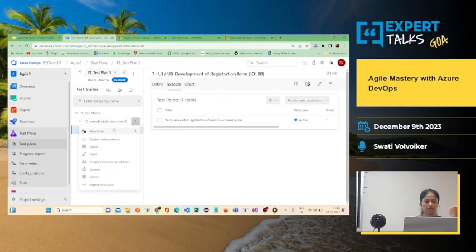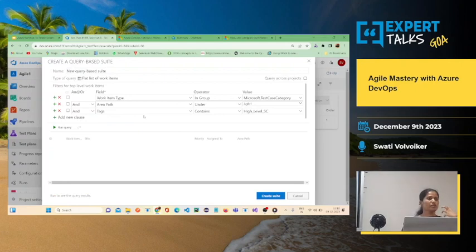Okay, let me talk about query based test suite. Now what are query based test suites? Mostly this helps us in doing sanity testing or smoke testing. Clients come up with the requirement stating I want to run only prioritized test cases, only high level scenarios. So how will you separate those from the regression test suite which consists of 100 test cases? How will you fetch them? You can filter them out by creating a query based test suite.